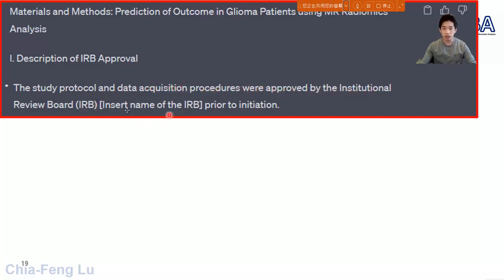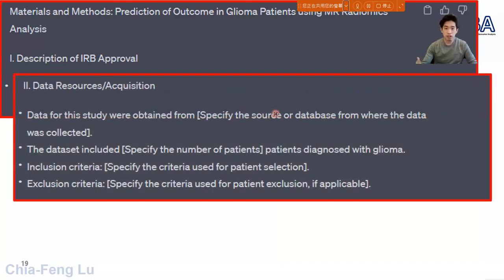Okay, and you can see the brackets right here. This is the place that ChatGPT suggests you put in the name of the IRB, for example, the IRB from our university or from one of the hospitals, prior to initiation of the study. You can see similar things for different subtitles. ChatGPT will generate the suggested structure.